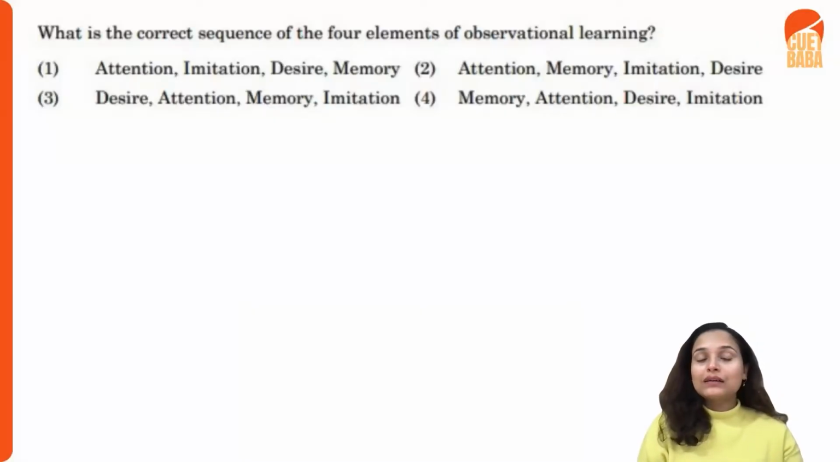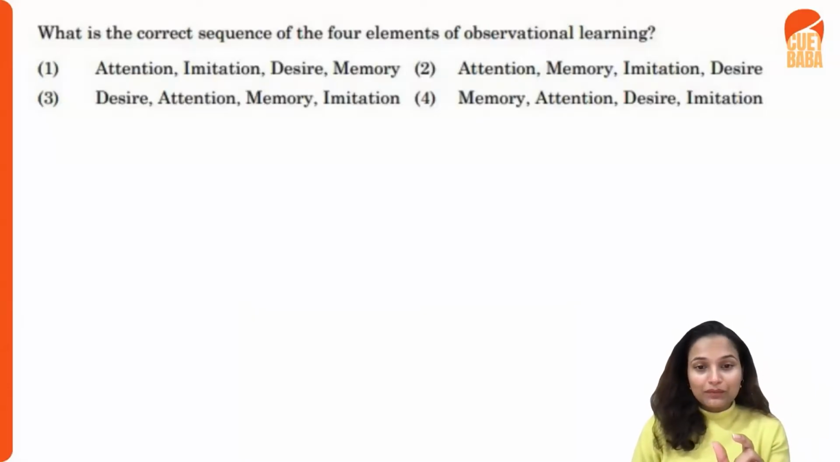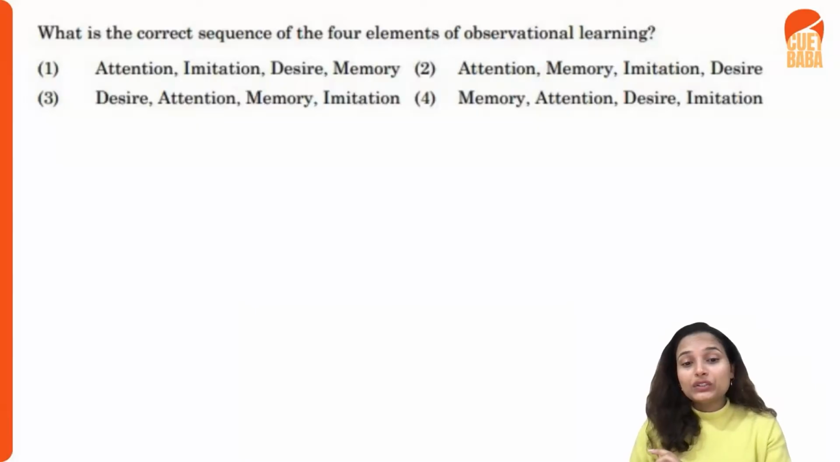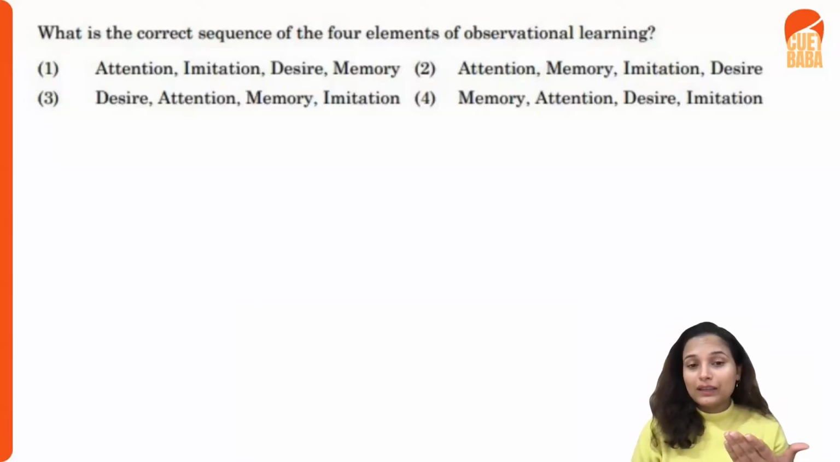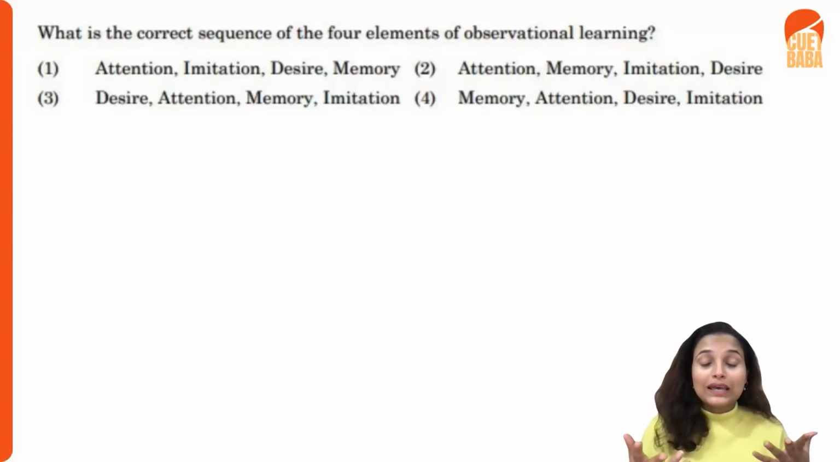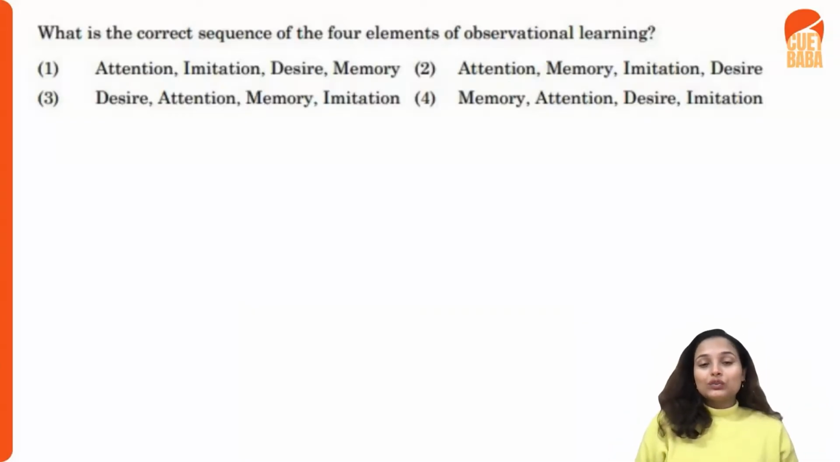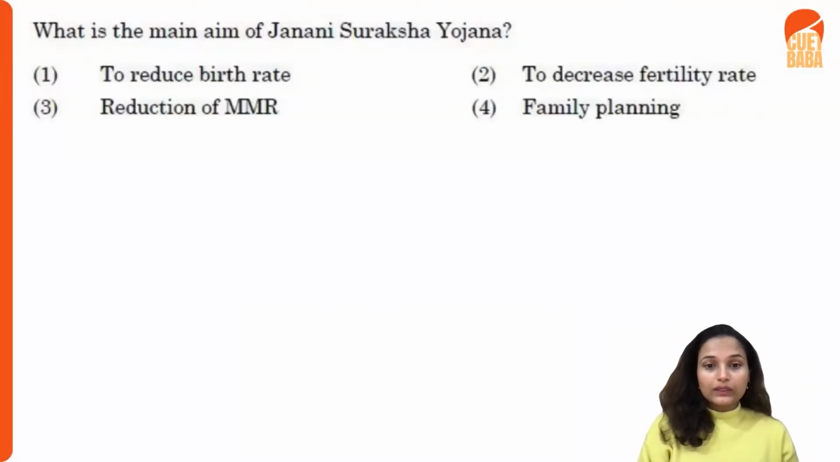The first one is your attention. Then there is retention, and there is imitation, which is the repetition of that thing. And the fourth one is your desire, which is your motivation, right? So it is attention, retention, imitation, and then desire. These are the 4 stages, or we can call them the 4 elements, of observational learning. All right, great students. So B is your answer over here.